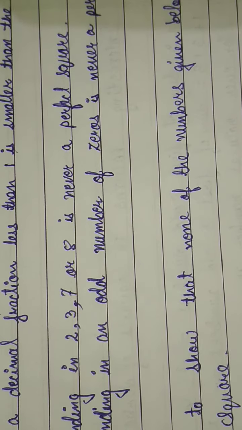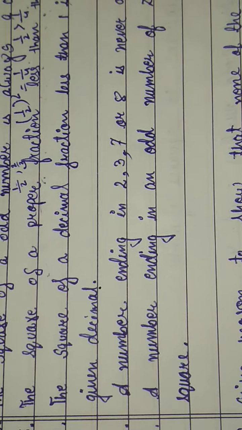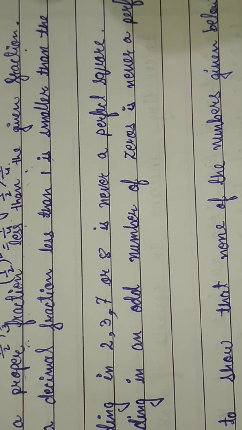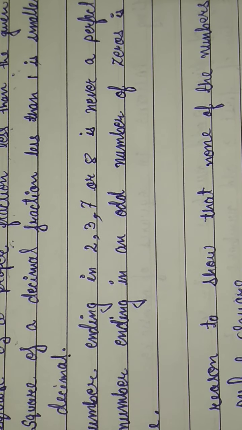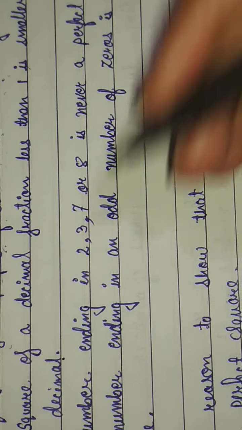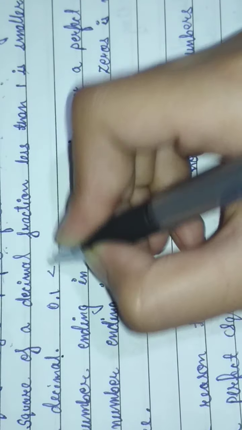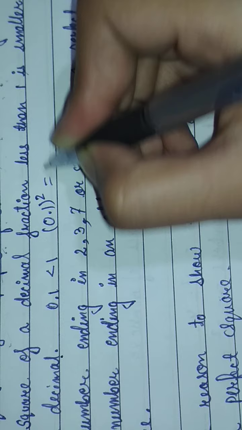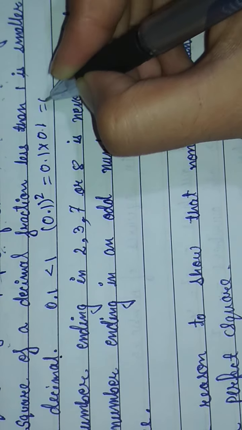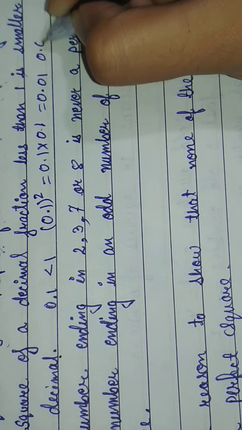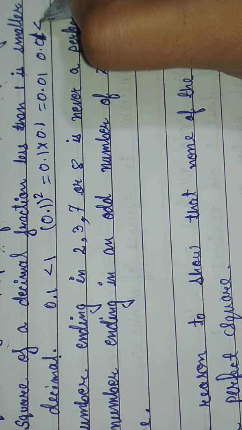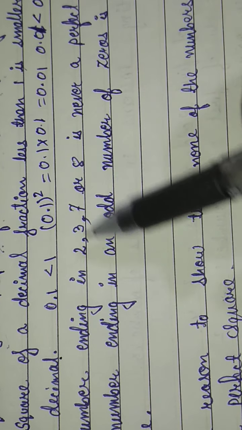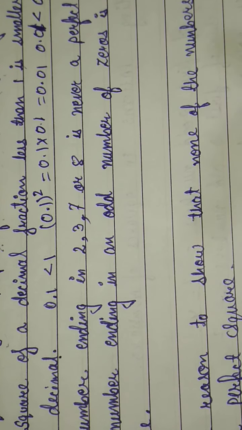Then fourth is the square of a decimal. You can see here, the square of a decimal fraction less than 1 is smaller than the decimal. For example, 0.1 is less than 1. When we write 0.1 whole square equals 0.1 into 0.1 equals 0.01, which is also less than 0.1. So the square of a decimal fraction less than 1 is smaller than the given decimal.